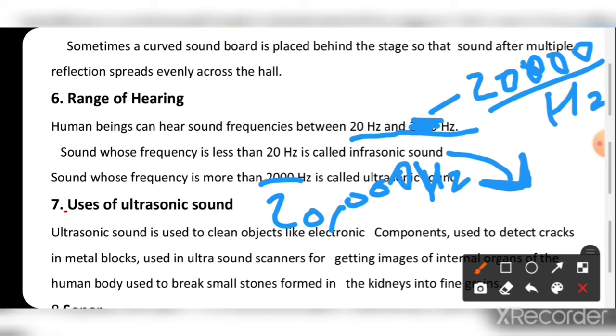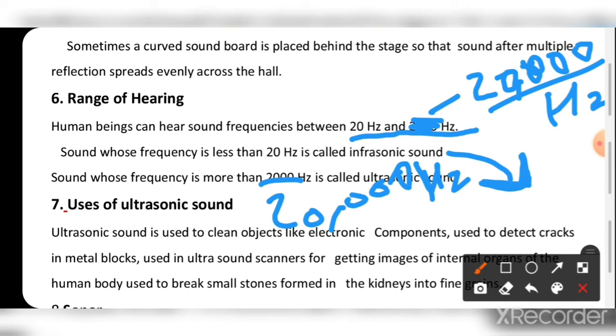Okay, again I explain to you the range of hearing. It is a very important question for all exams. Human beings can hear sound frequencies between 20 hertz to 20,000 hertz. If a sound wave frequency is less than 20 hertz, then humans cannot listen to it.